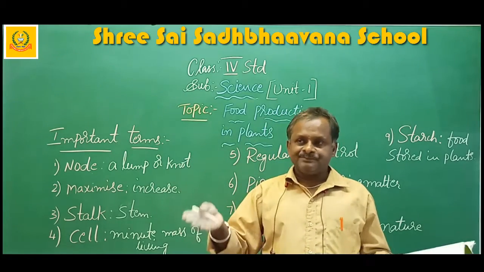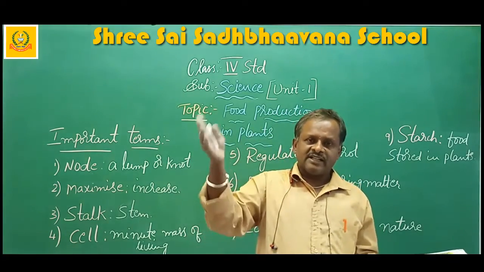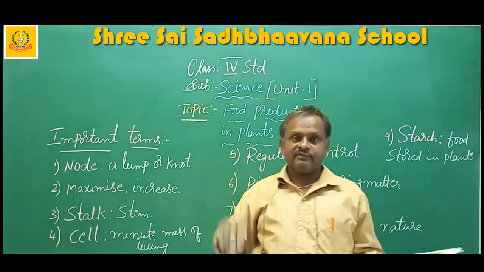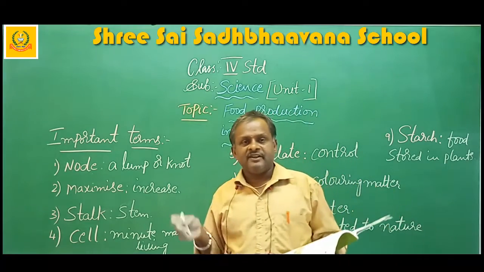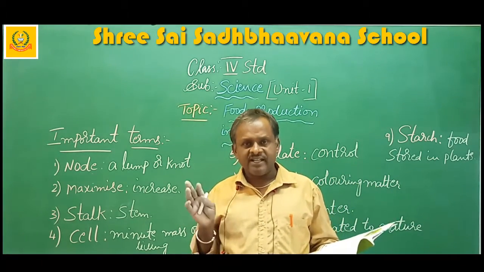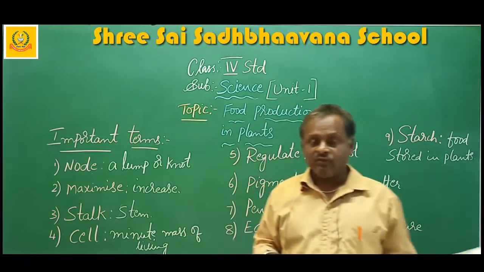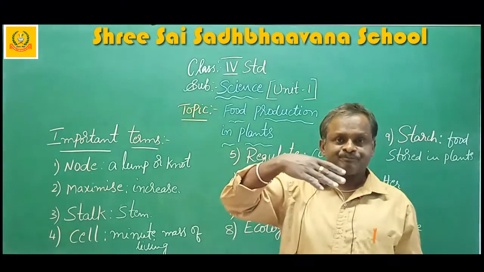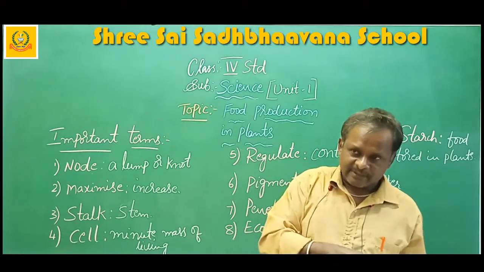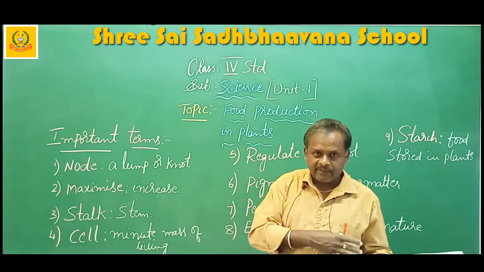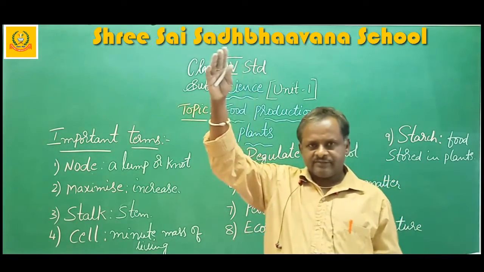When the food is prepared, they once again transfer that food to all the parts of the plant, because the food is needed by all the parts of the plant for their growth. So these veins will transport the food from the leaves to the other parts of the plant, and water from the roots to the leaf.